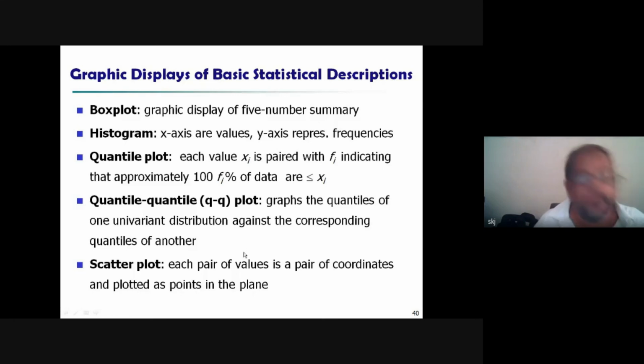So, graphic display of basic statistical descriptions: box plot, histogram, quantile plot, scatter plot. So I stop here, and the rest we will discuss in the next class.